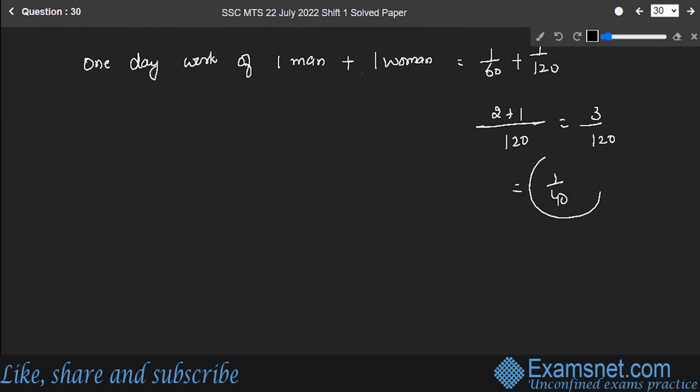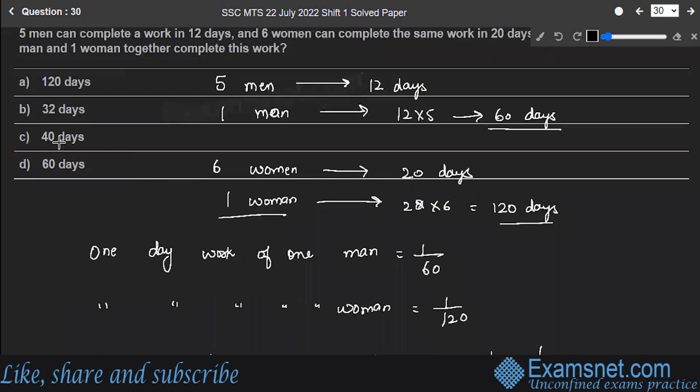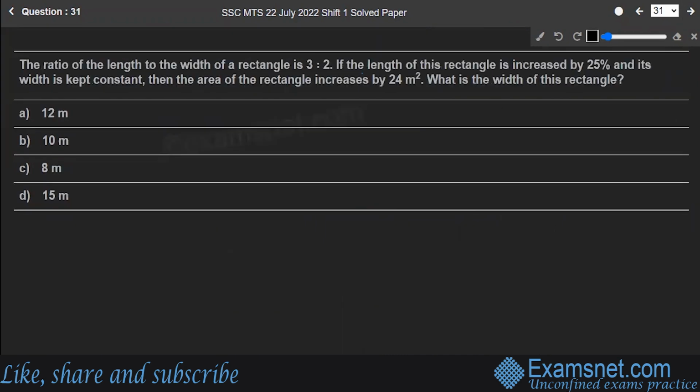So that means one day's work of one man and one woman is 1 by 40. Right? So the number of days in which one man and one woman will complete the work is, of course, 40 days. Let's check with the options. Option C is the correct answer to the question. Hope you are clear. Next is question number 31.